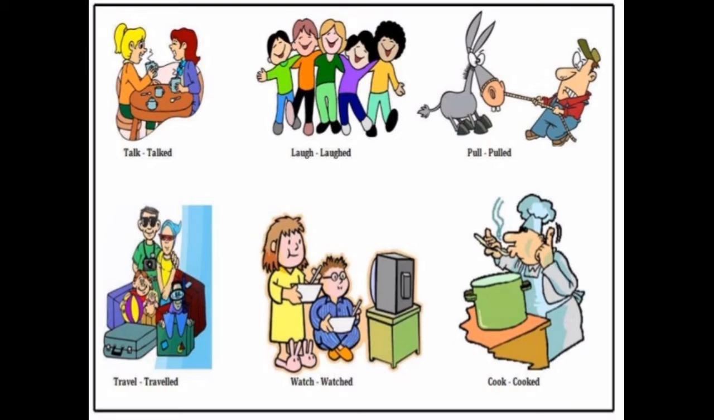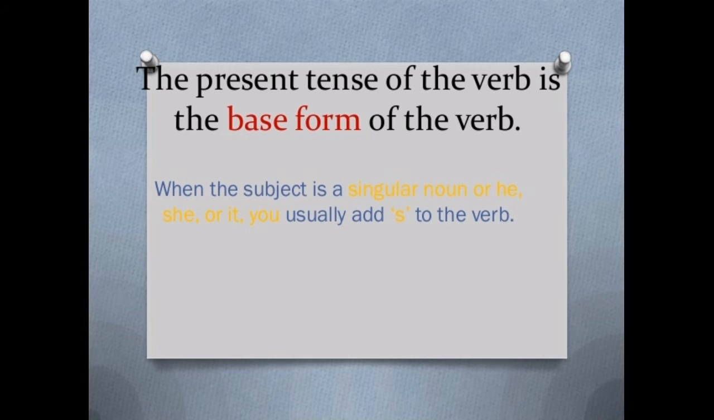So laugh. We laugh. It is in present. We laughed, the action has already taken place in the past. So it is past. Pull will become pulled. Similarly, travel, washed and cooked. Now, talking about the present tense of the verb, the present tense of the verb is the base